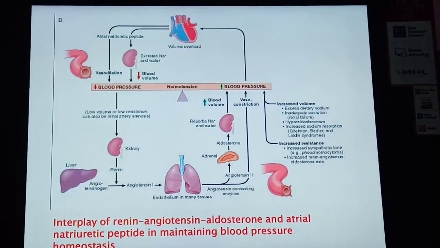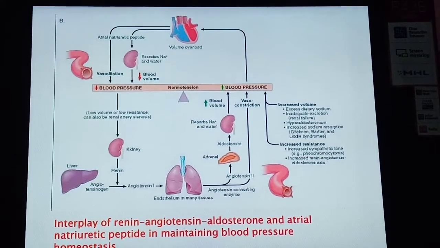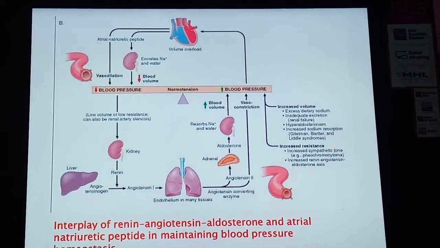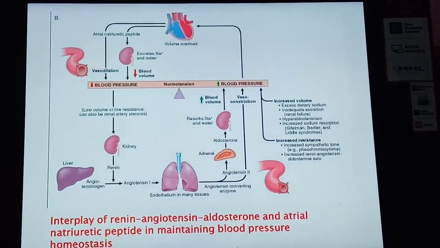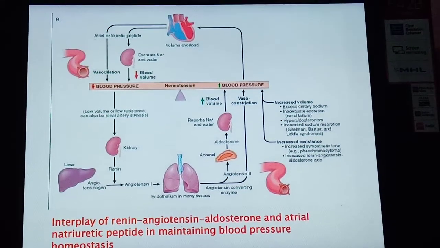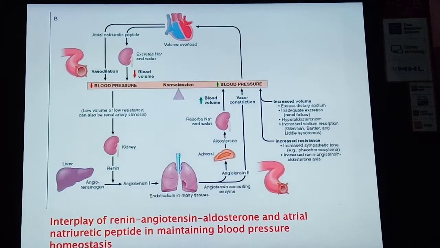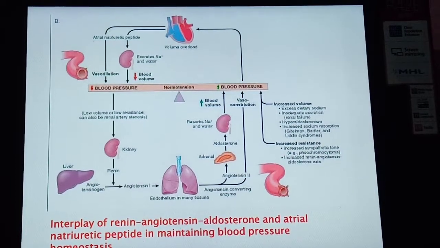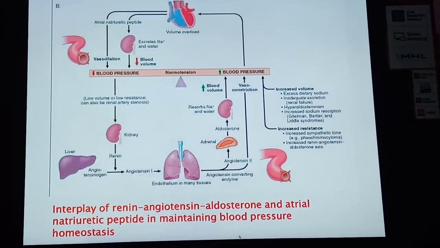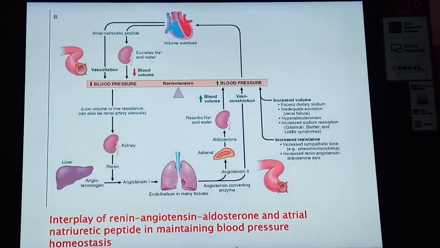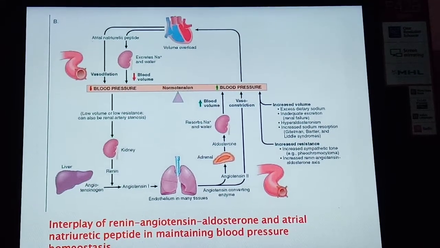This stimulates the kidney to release renin, and renin converts angiotensinogen to angiotensin I, and angiotensin I is converted to angiotensin II by the angiotensin converting enzyme. Angiotensin II is a vasoconstrictor, and that may lead to increased reabsorption of sodium and water, an increase in blood volume, and increased blood pressure, and it also leads to vasoconstriction.